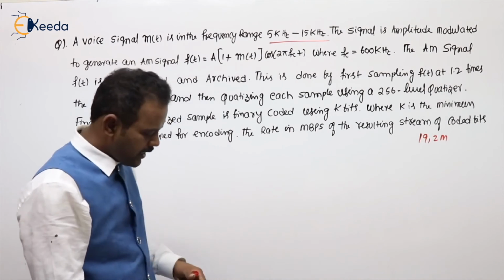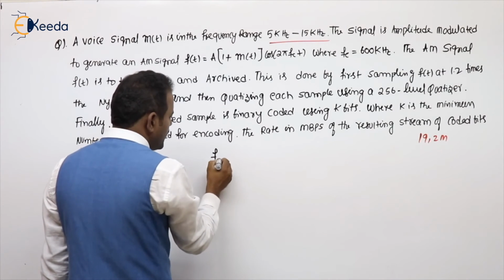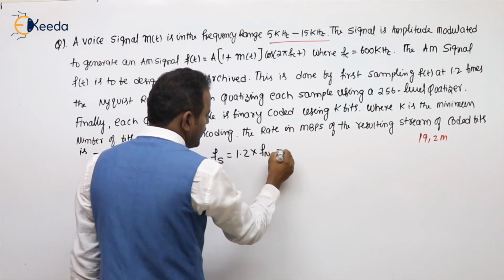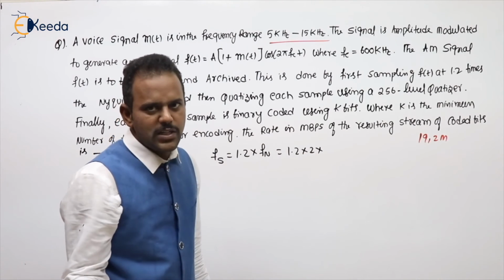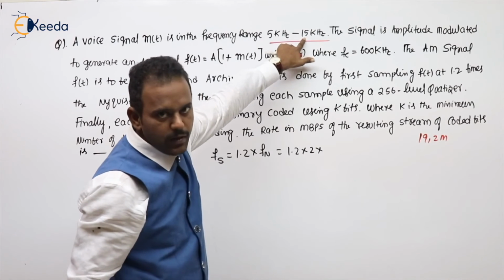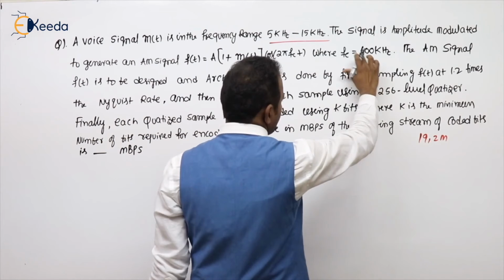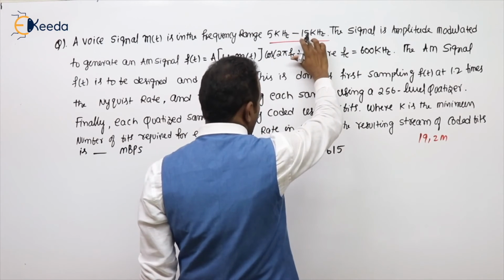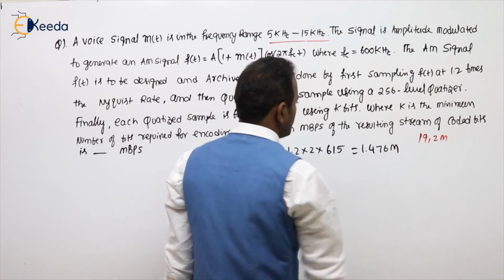Anyhow, what is the highest frequency that will come? First I am calculating the sampling rate, which is nothing but 1.2 times the Nyquist rate. That is 1.2 into 2 times the highest frequency in AM. What is the highest frequency? Upper sideband FC plus FM. What is the highest value that will come? 15 kHz, so 615. Because FC value is 600, FC plus FM is the highest. Upper sideband will be from 605 to 615. Take the highest component, and you will get 1.476 mega.